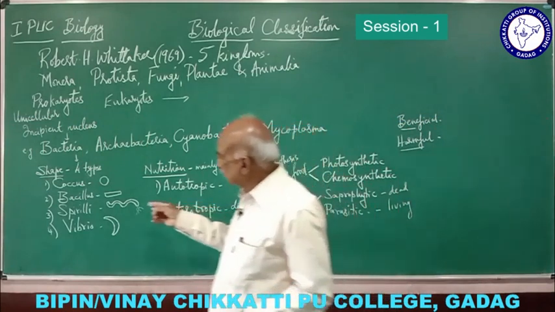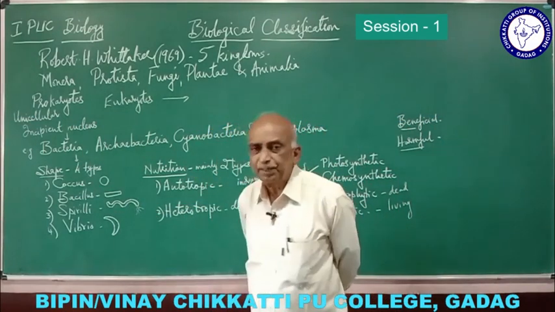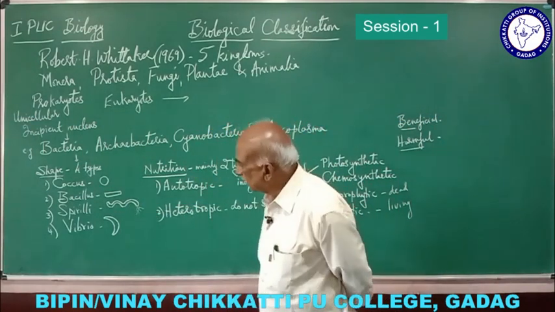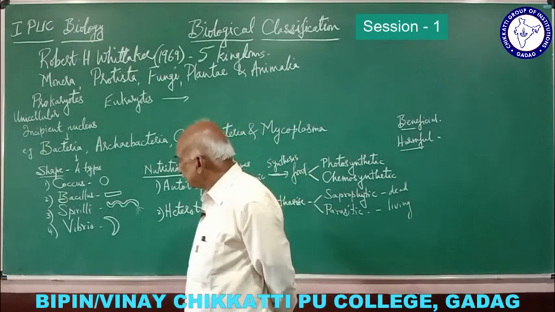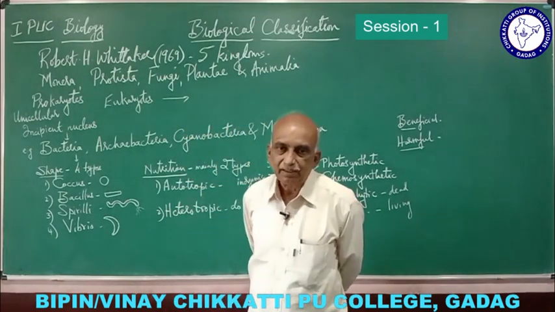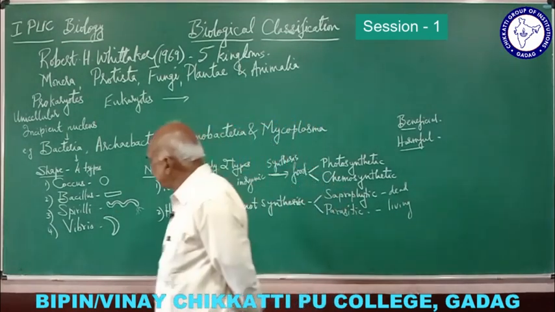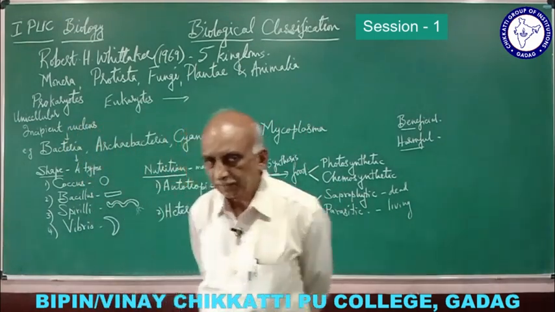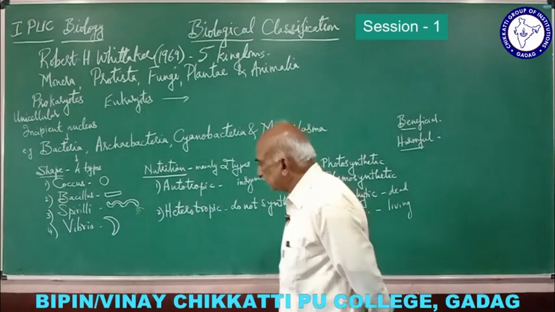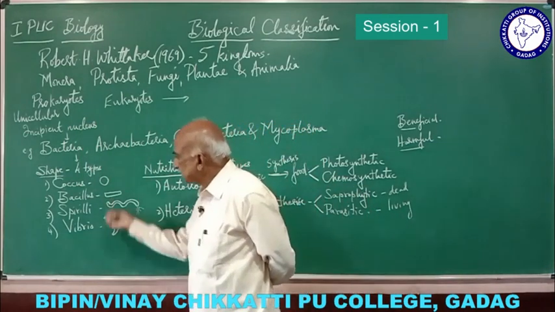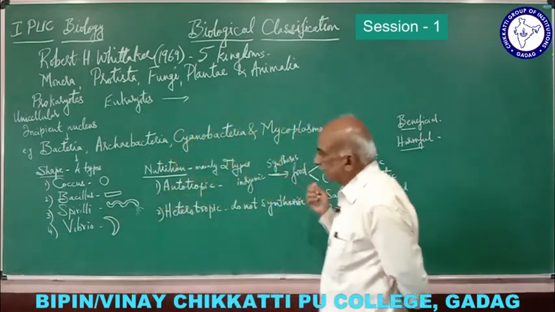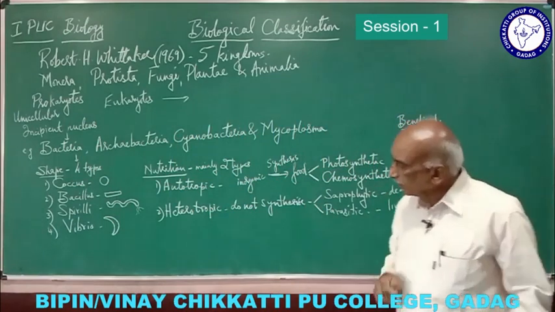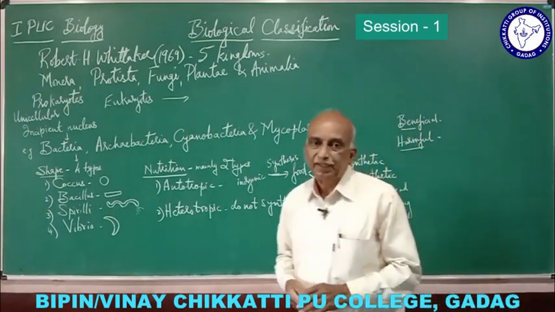The bacillus bacteria may have them, and depending upon the arrangement or number of flagella, there is one more classification of bacteria which we are not concerned with. That is about bacteria.